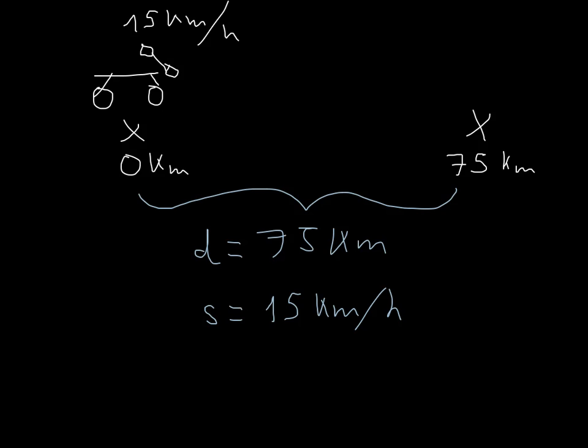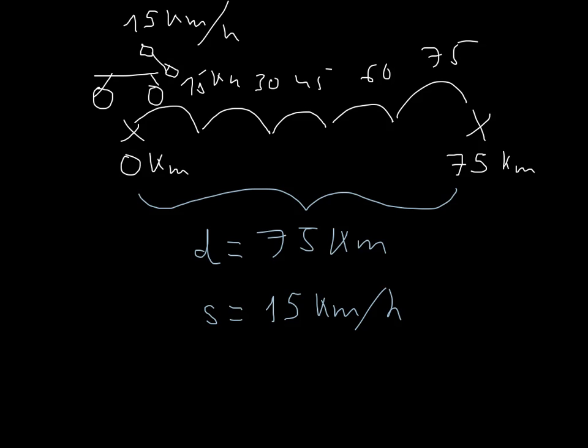So I have this bike, and after 1 hour, it's going to do 15 kilometers. And then after another hour, it's going to be 30, then 45, then 60, then 75. And then I'm here. So let's count these things. 1, 2, 3, 4, 5. So it took this guy 5 hours to reach this.